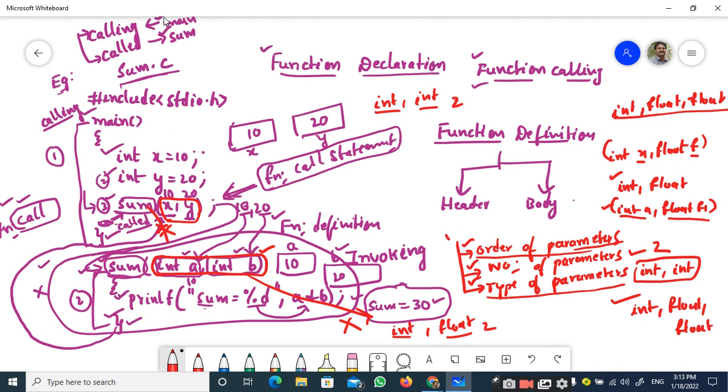So once we are done with this order of parameters, let me discuss one more important point, that is the function declaration. Very important point. Let me erase some of the points here.